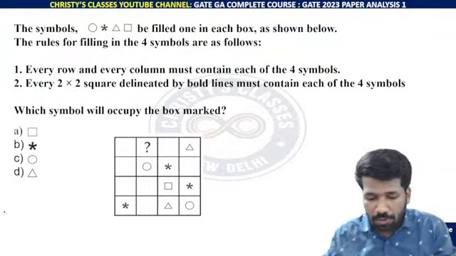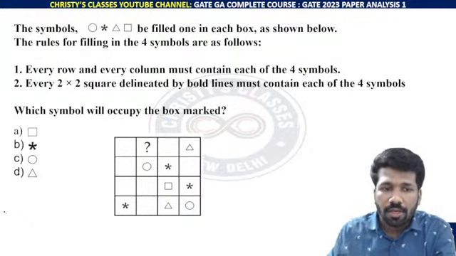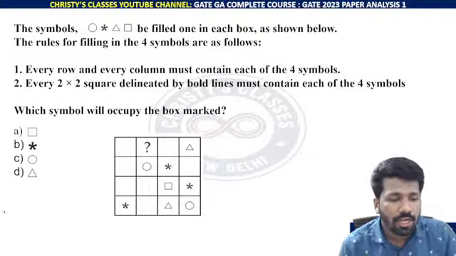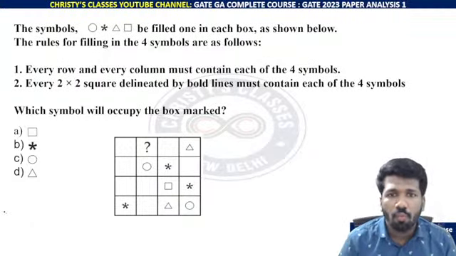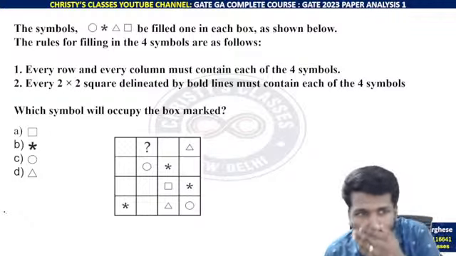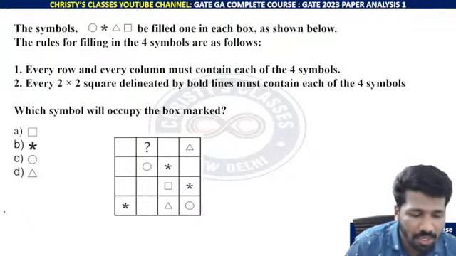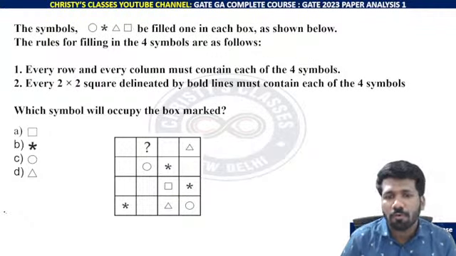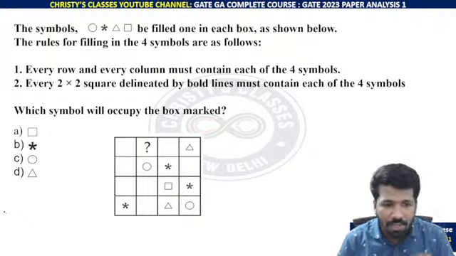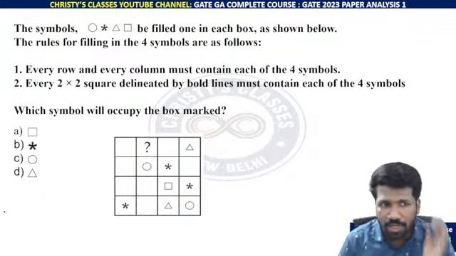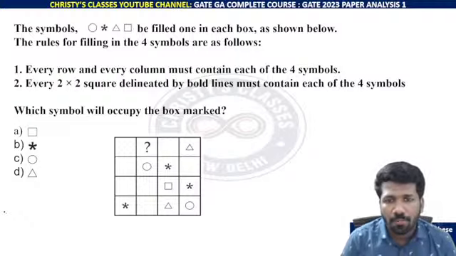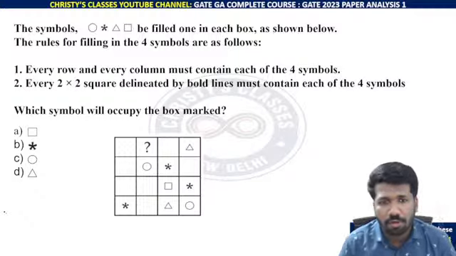Very good. Some of you already got an answer. Let's see whether it is right. The symbols circle, star, triangle and square are to be filled one in each box as shown below. The rules for filling in the four symbols are as follows. Every row and every column must contain each of the four symbols. Just like the Sudoku game, every number should be there in each row. And every 2 by 2 square delineated by bold lines must contain each of the four symbols.